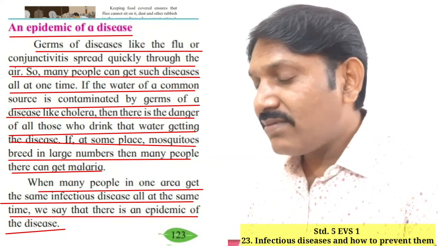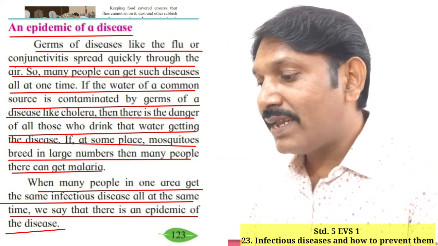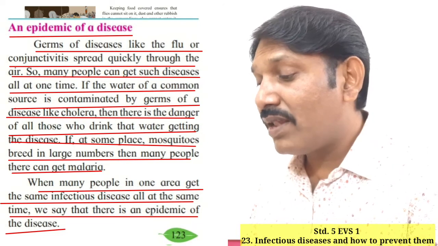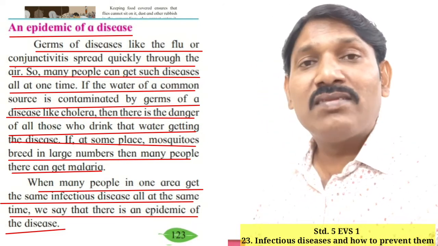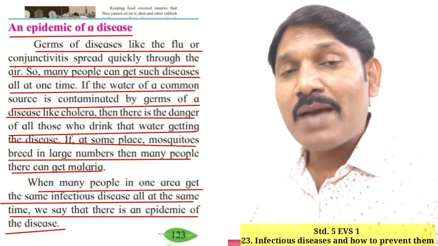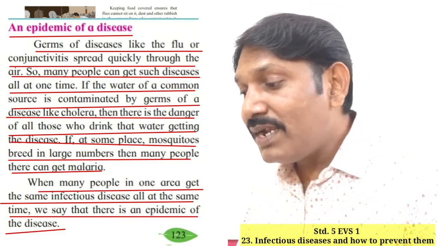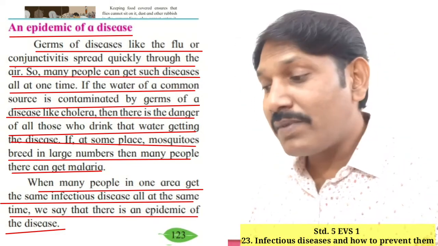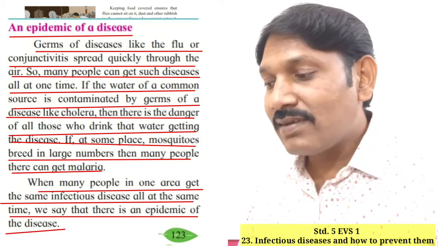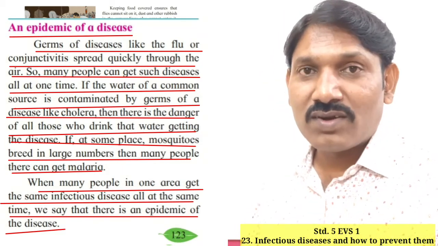If at some place mosquitoes breed in a large number, then many people there can get malaria. Okay, students, have you understood?